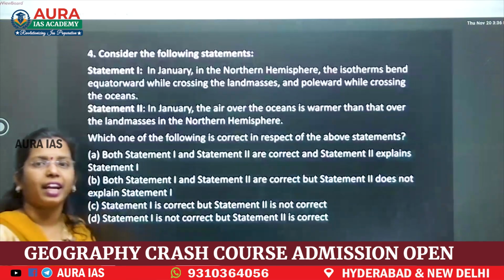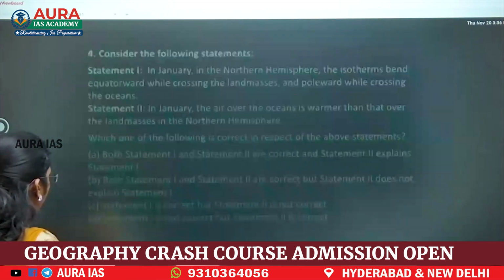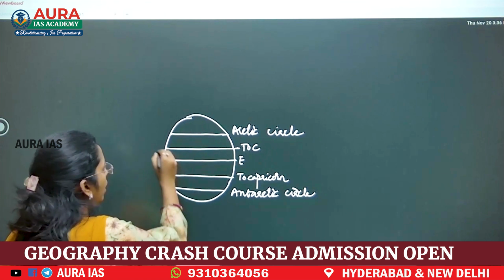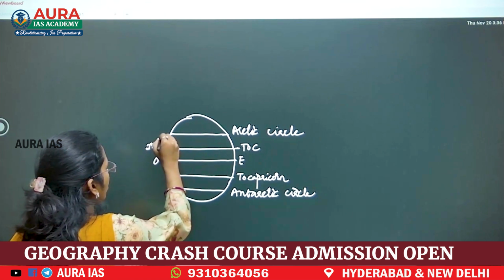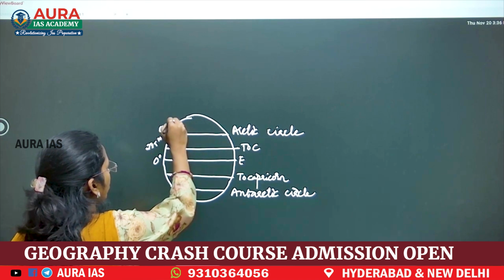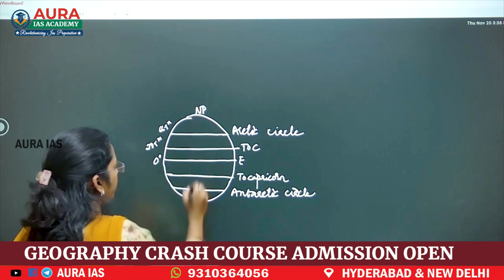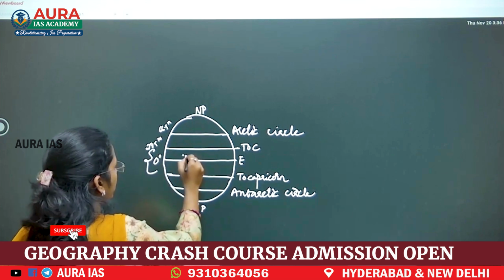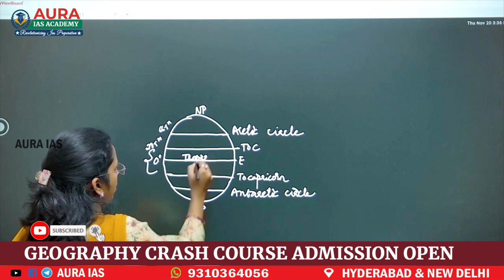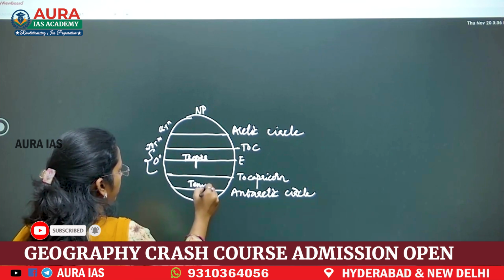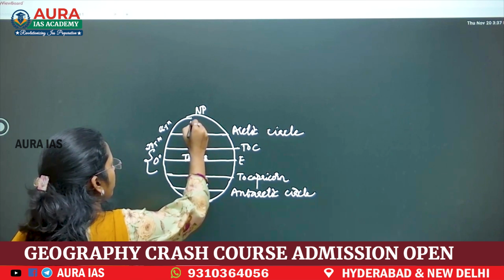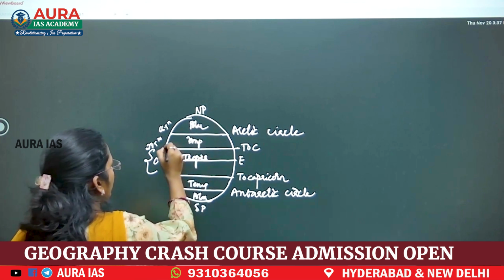These are the basic latitudes we all know. Here 0 degrees, now 23.5 north, 66.5 north. Here North Pole, here South Pole. Now these three together are tropics, temperate, polar.